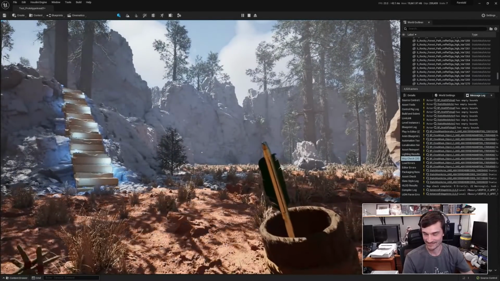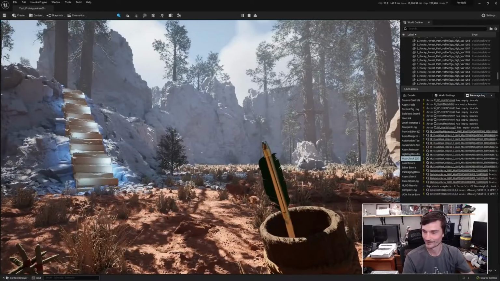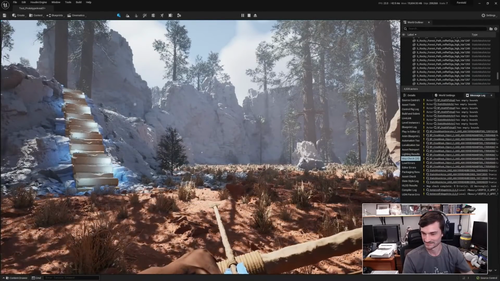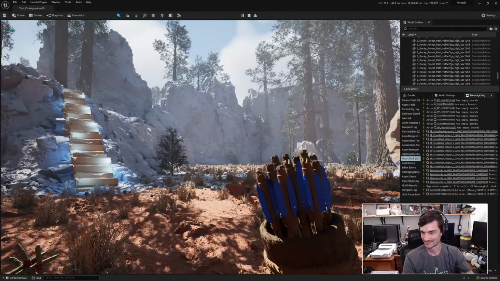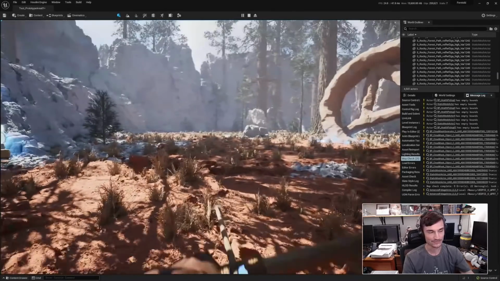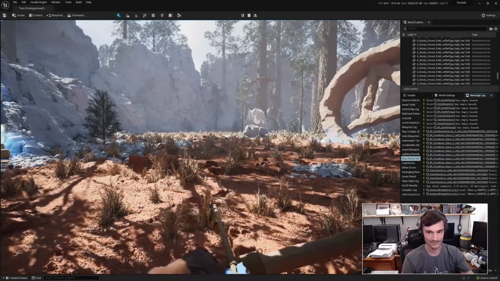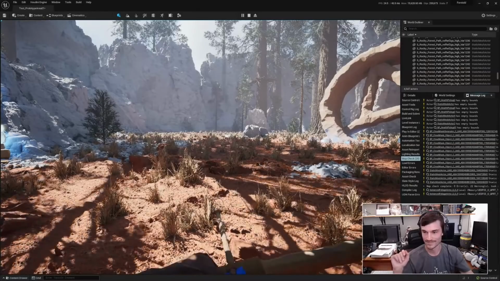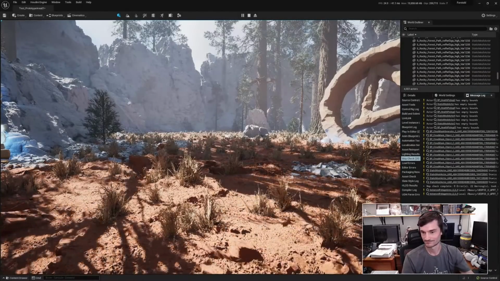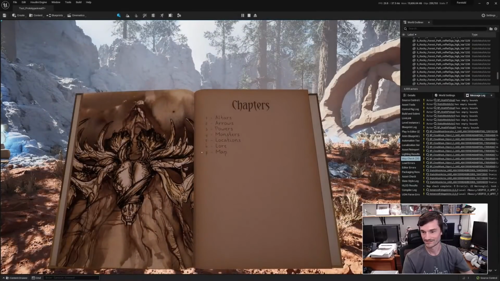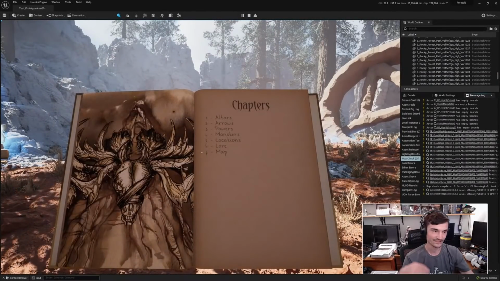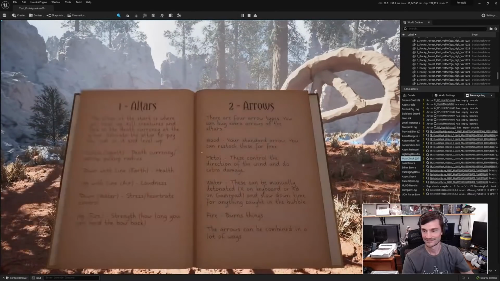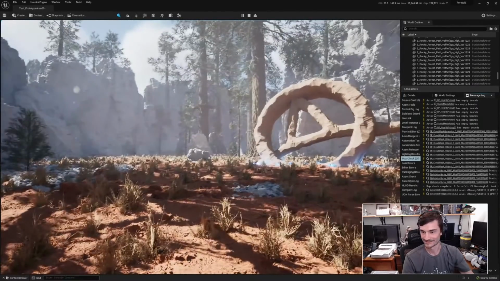Here's that quiver check I mentioned. This is the Knight's arrow, so I only have one of them. But if I switch to my more common one, yeah, there it is. And that's how I'm also doing lore in the game. I didn't want another menu where you bring it up and flip through all the pages of the lore in there. I wanted a physical book that you then look at. So you can flip through the pages of this, and you can find new ones in the world, and it'll slot into this thing. I thought that was a fun way to do it.